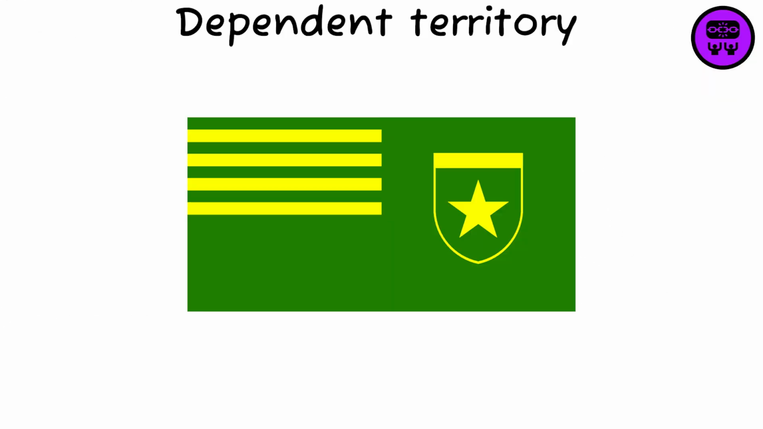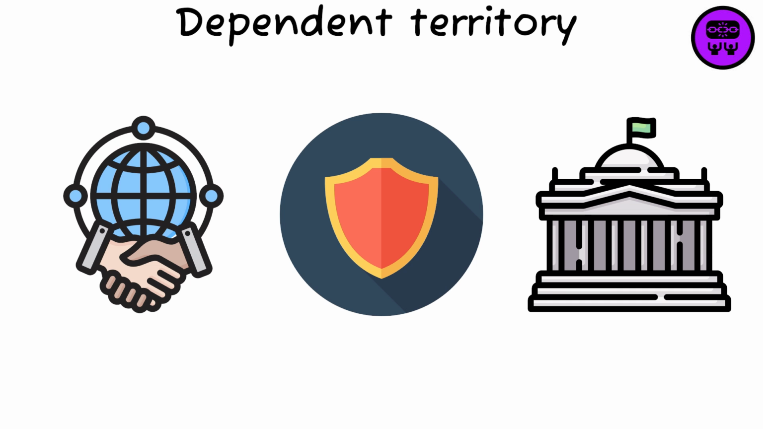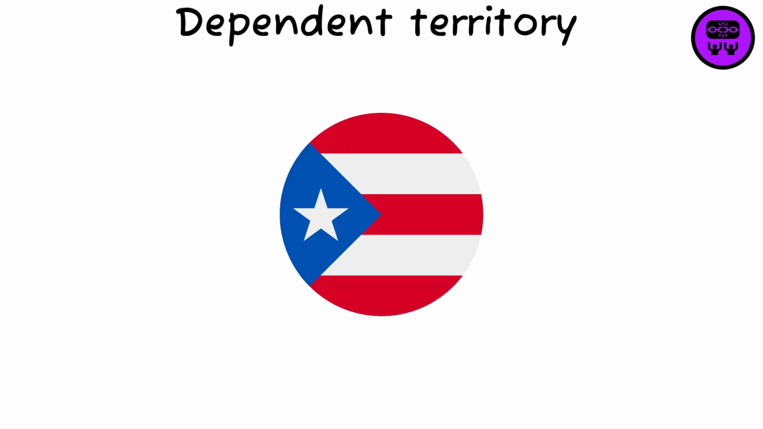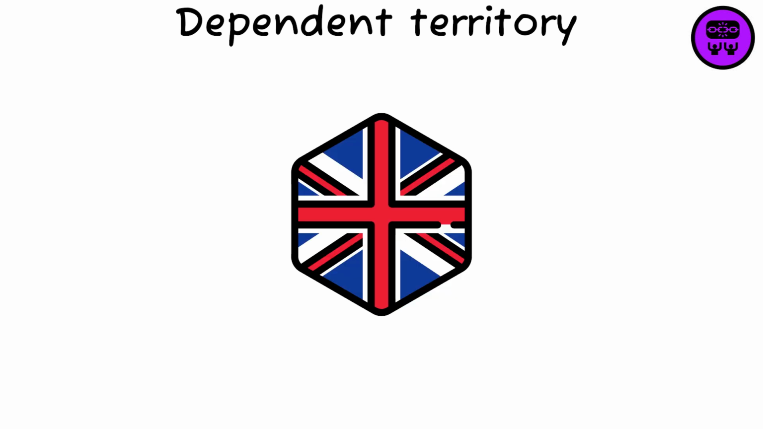Dependent territory. Dependent territories are regions that do not have full political independence or sovereignty as a state, but are governed by another country. These territories often have local governance but rely on the controlling nation for defense and international representation. Examples include Puerto Rico, governed by the United States, and Gibraltar, a British overseas territory.